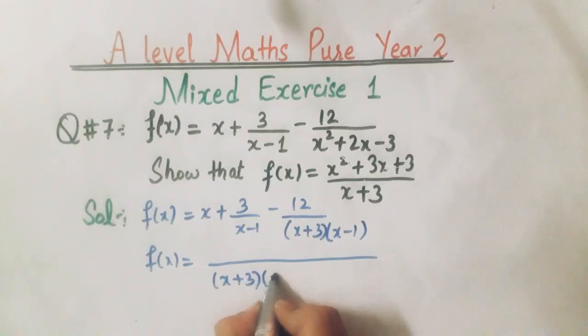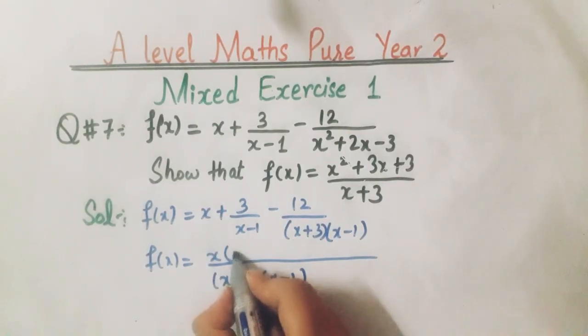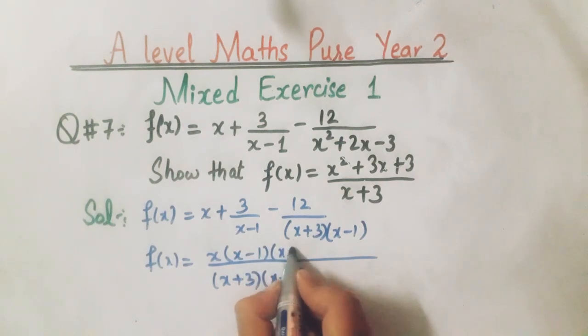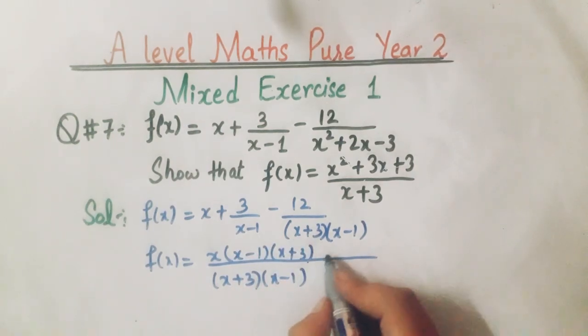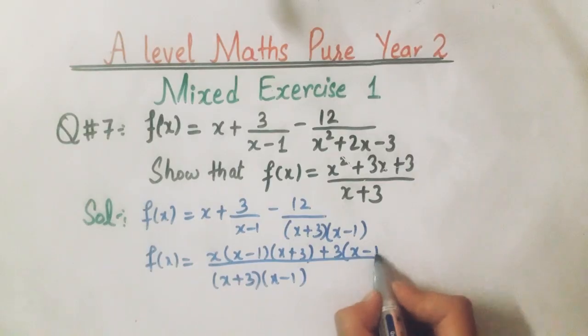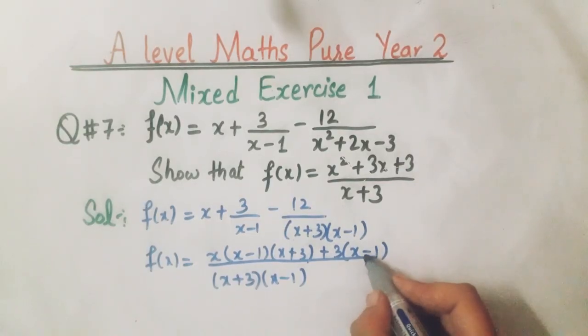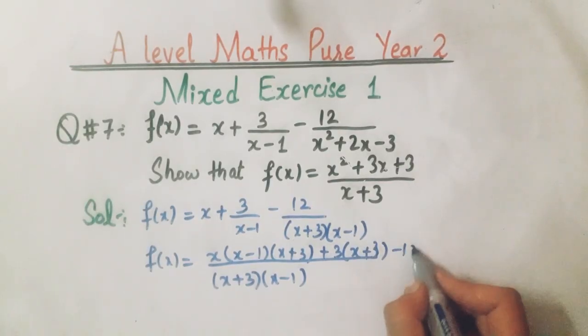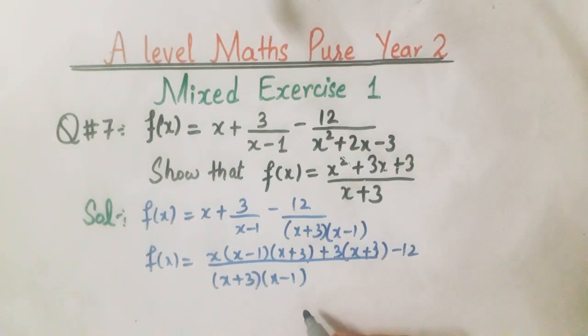So f of x equals x plus 3 into x minus 1. x is multiplied by x minus 1 into x plus 3, then plus 3 is multiplied by x plus 3 and minus 12. So we will get x minus 1 and x into x plus 3.